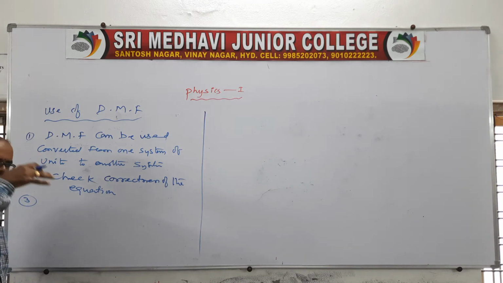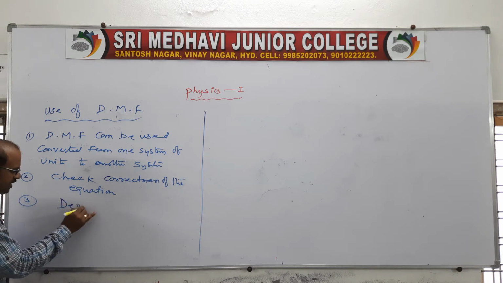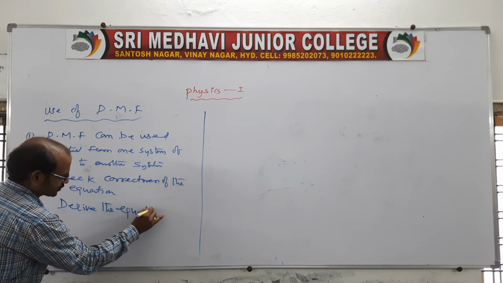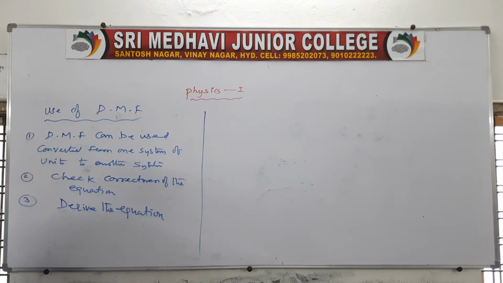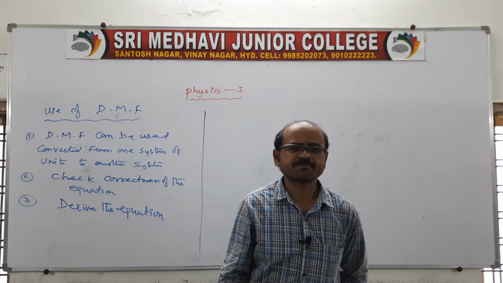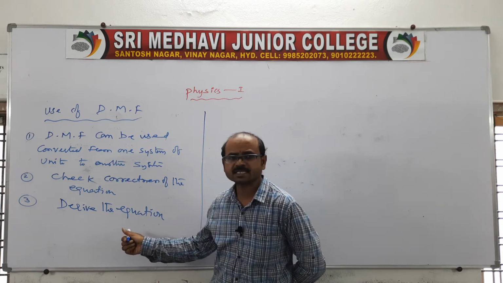By using all those physical quantities, we can derive an expression. This is the third use.